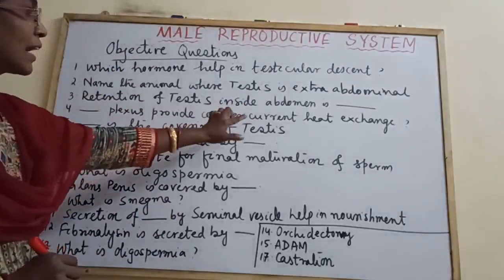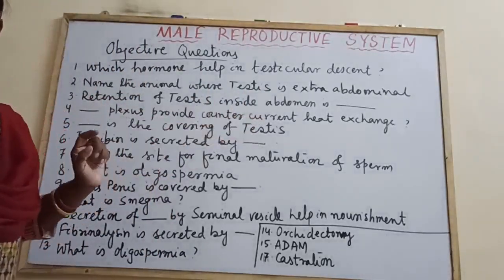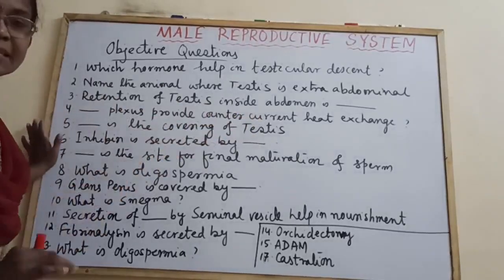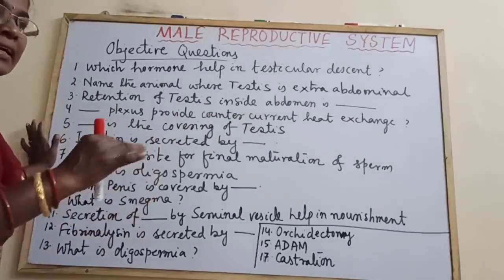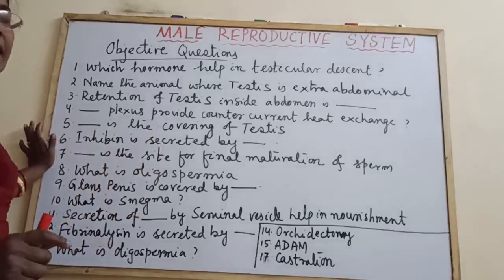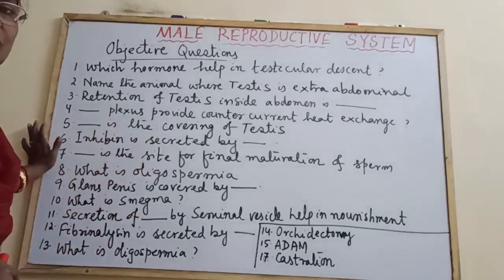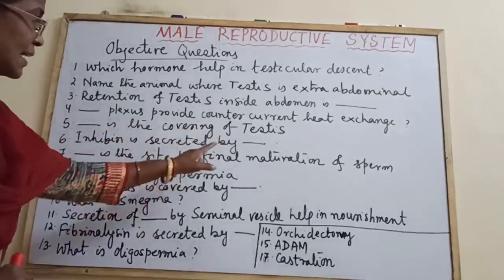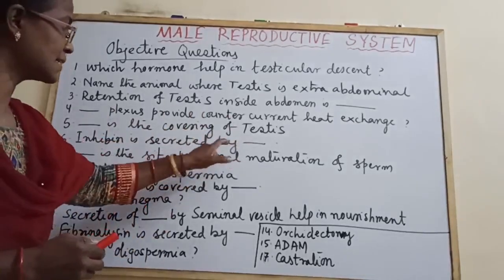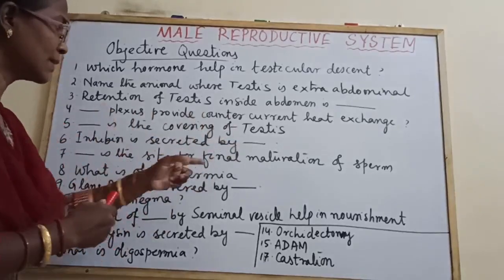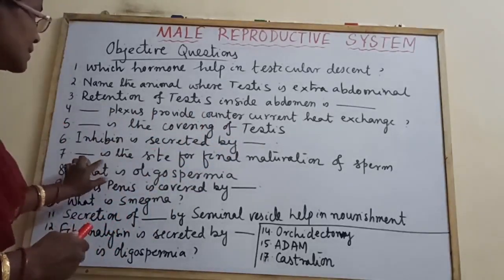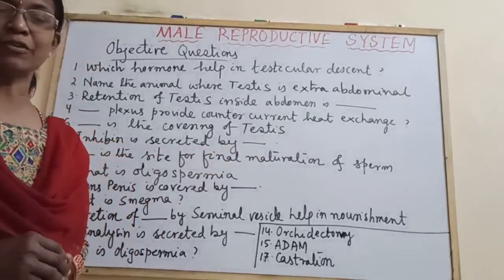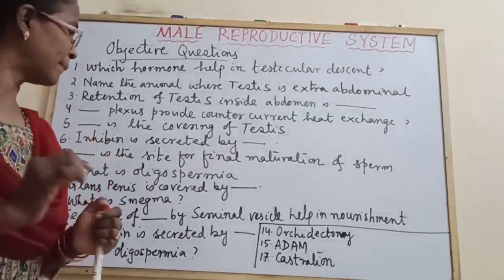Which plexus provides counter current heat exchange? It is the pampiniform plexus. Which is the covering of the testis? You know that there are 3 coverings, but the covering that entirely covers the testis is the tunica albuginea. So the answer would be tunica albuginea. Inhibin is secreted by which cell? The Sertoli cells. Which is the site for final maturation of the sperms? The epididymis, particularly the cauda epididymis.